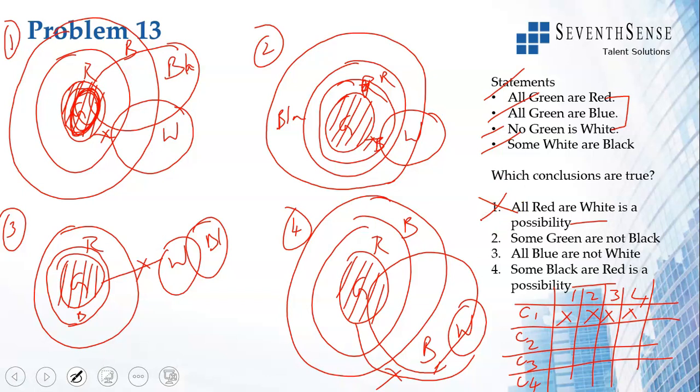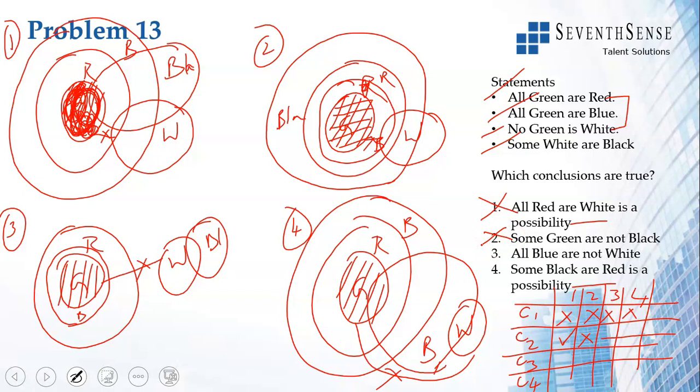Some green are not black. Okay, let us see if some green are not black. In this diagram, you'll have this area outside here, so that green is not black. But in this diagram, all the greens are black. So some green are not black is false. And if you get one false, because the word possibility is not there, you don't look at anything further. So this conclusion is also not possible.